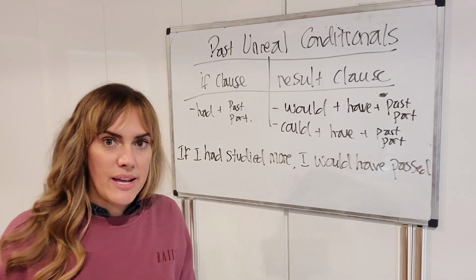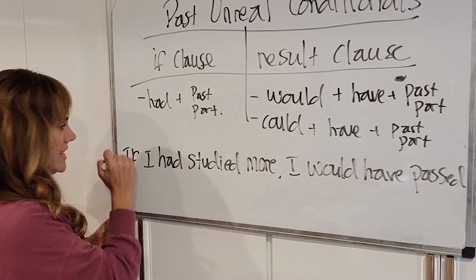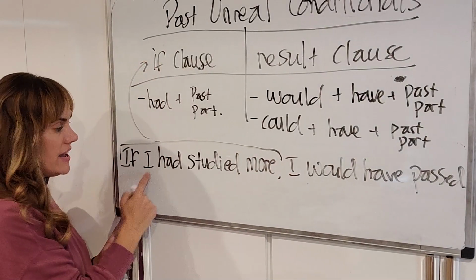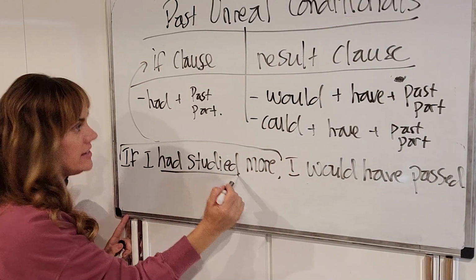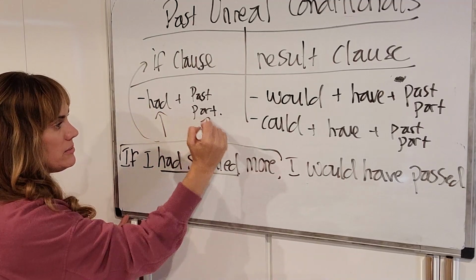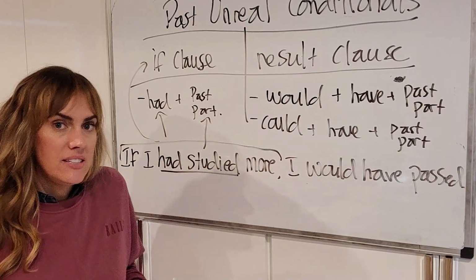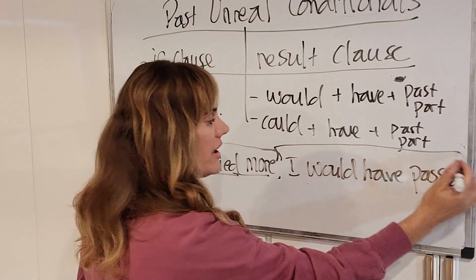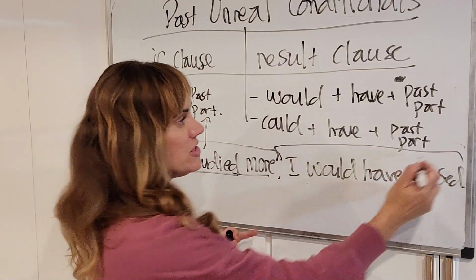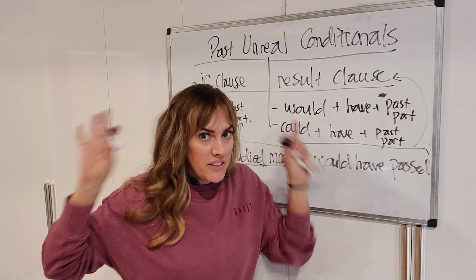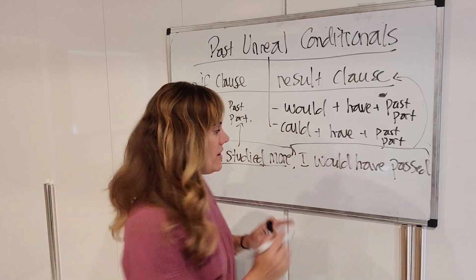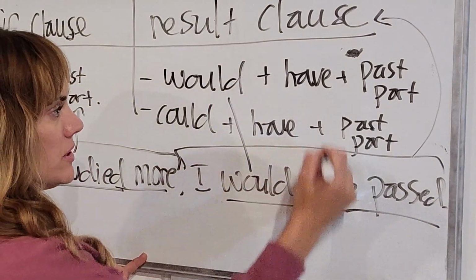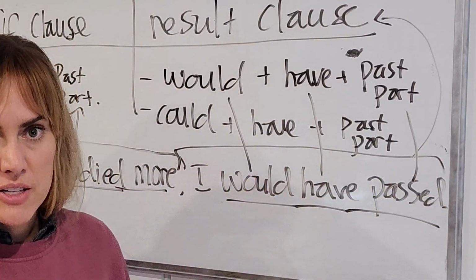Okay, so here's an example. Here's the if clause. If I had studied, here we have had plus the past participle. If I had studied more, I would have passed. Here's the result. All of this is imagined, not real. I would have passed. We have would plus have plus the past participle.